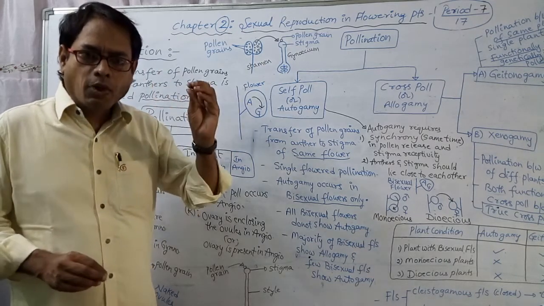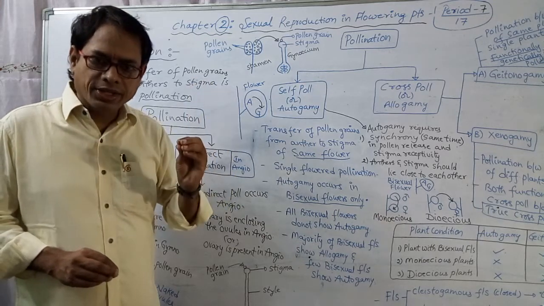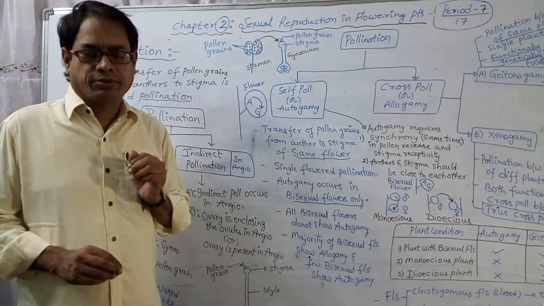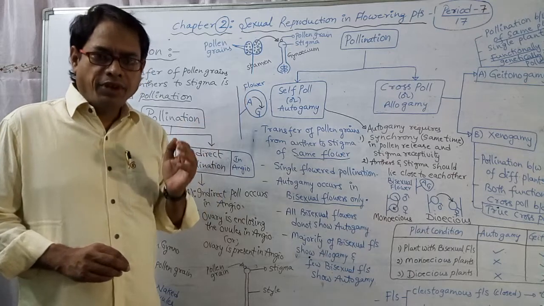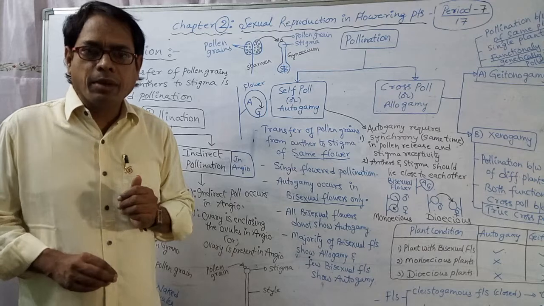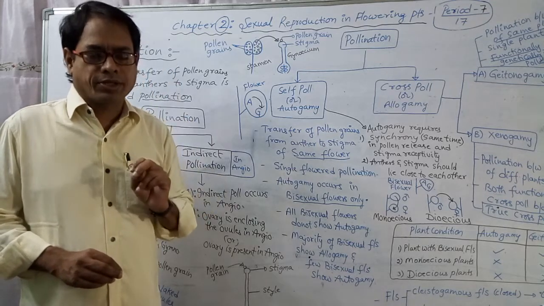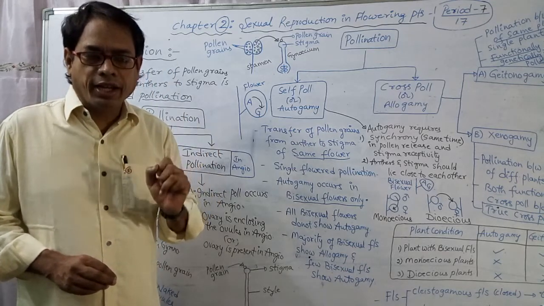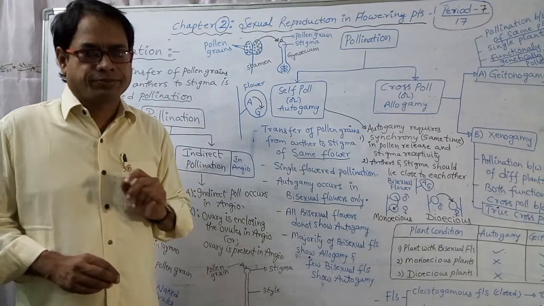Why is pollination needed for the plant? Because the pollen grain contains male gametes. In the previous class, we discussed each pollen grain contains how many male gametes? 2 male gametes. Each pollen grain contains 2 male gametes.